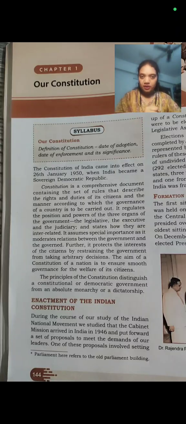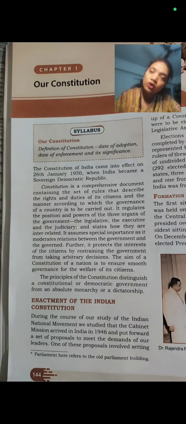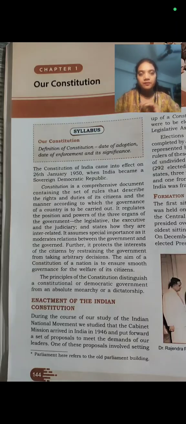Running this country is a very difficult job. There has to be a proper law. The cabinet mission told us to make our own constitution. That is the first thing. The second thing is, they said that if you want to make your constitution, you have to decide who is going to make it. The Constituent Assembly is the name of the body. The cabinet mission suggested that there has to be a Constituent Assembly which will make the constitution.